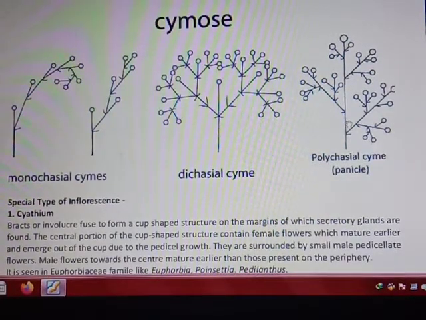So students, it was all about the inflorescence and its types, racemose and cymose. Further, there are also many special types of inflorescence. We will discuss all of those in the next class. Thank you students.